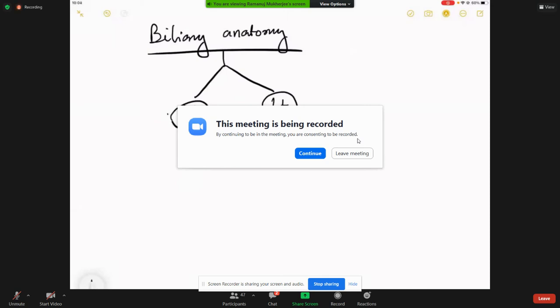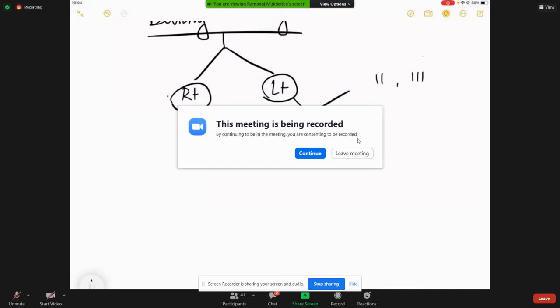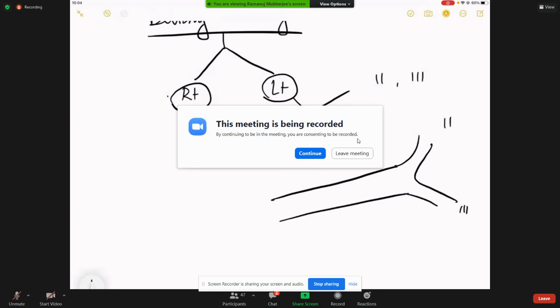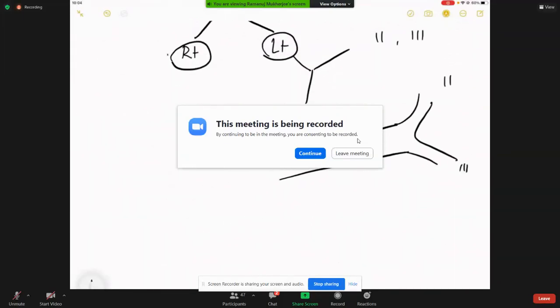The left duct is made by segment 2 and segment 3 and segment 4. Remember that the left pedicle or the left duct, if you think of this to be the left duct, and this is 2 and this is 3, the 4 is known to join either in the umbilical fissure, as you know.